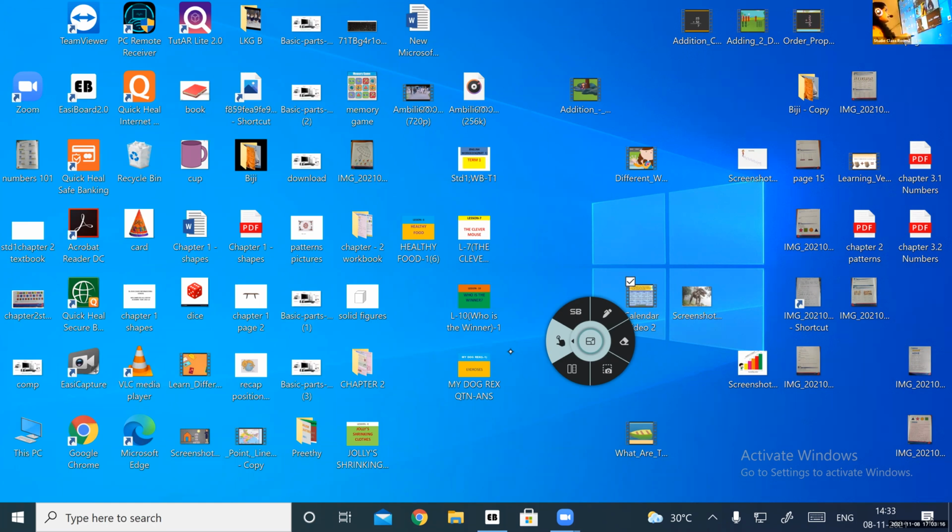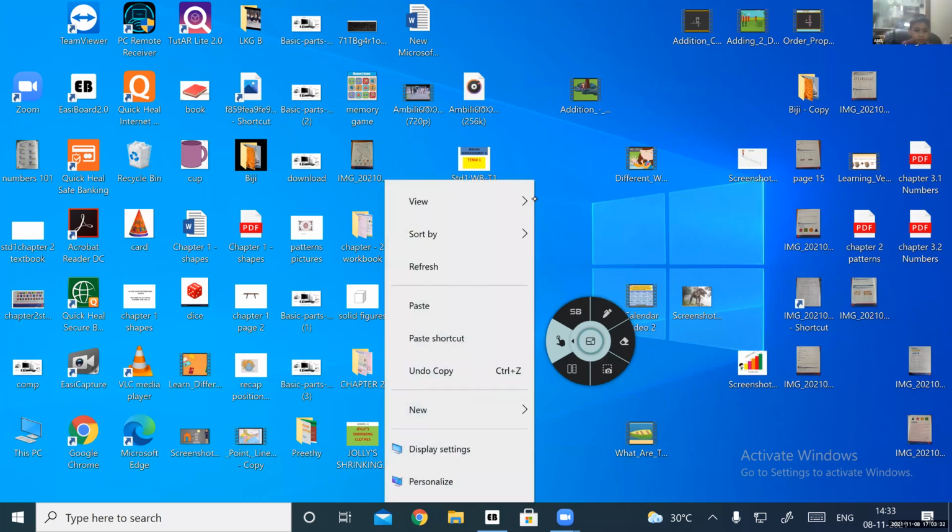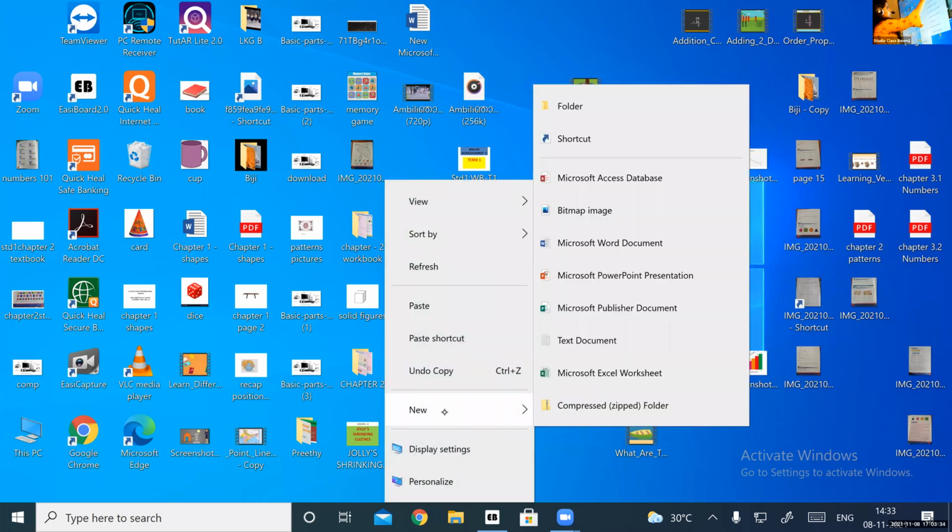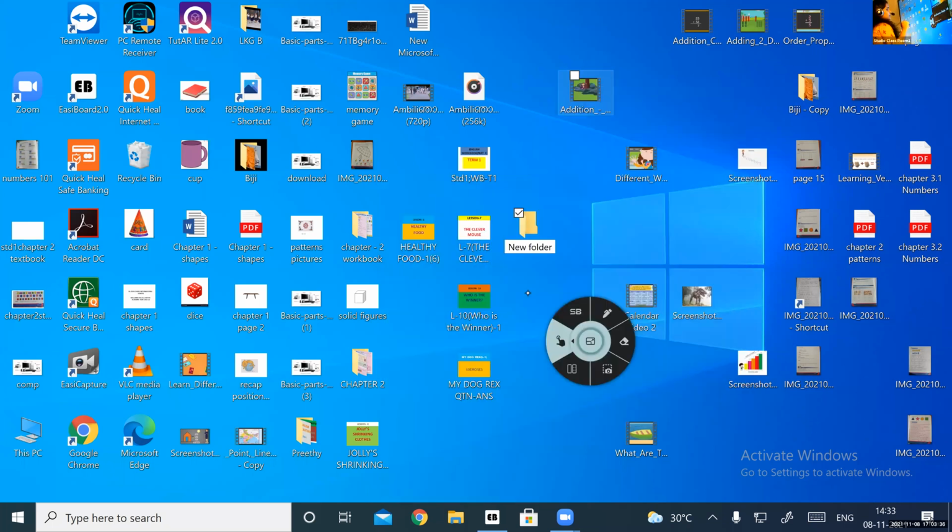Okay, clear? So we learned about the three main parts of the desktop. They are called wallpaper, taskbar, and also icons. Is that clear? Okay. Now, can you see an icon here?